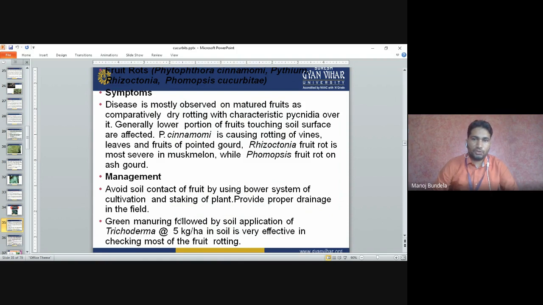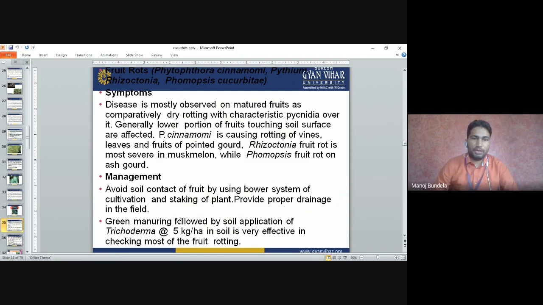Rhizoctonia fruit rot is most severe in muskmelon, while Phomopsis fruit rot is mainly on ash gourd. And in cucumber, Phytophthora fruit rot.